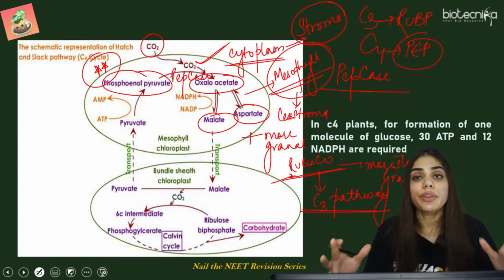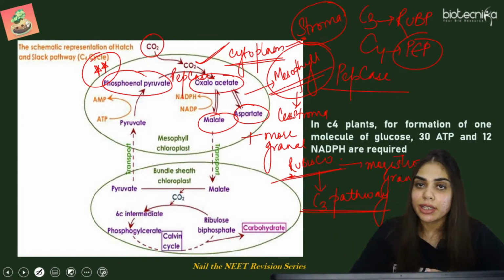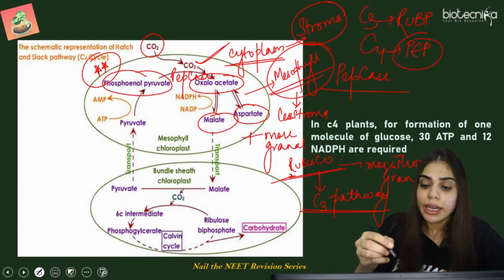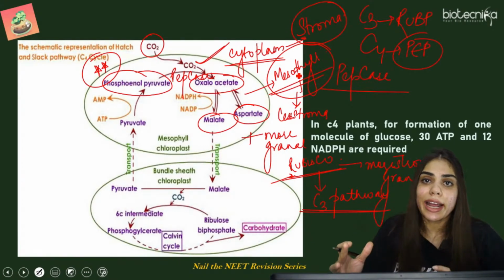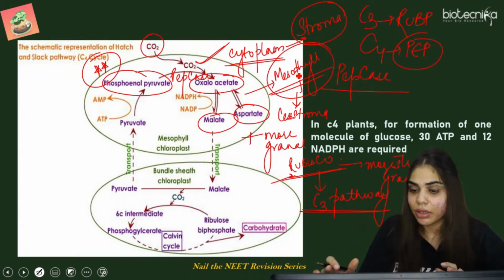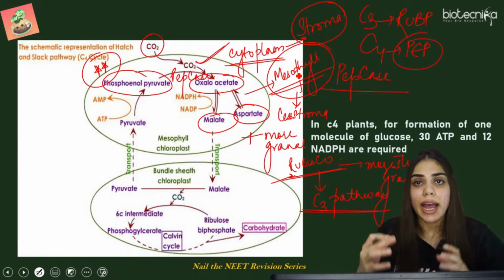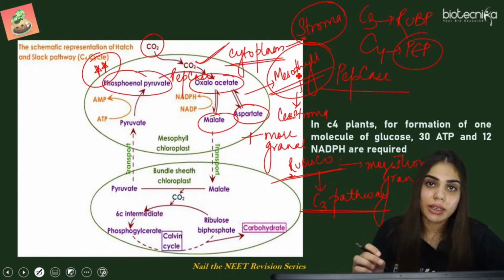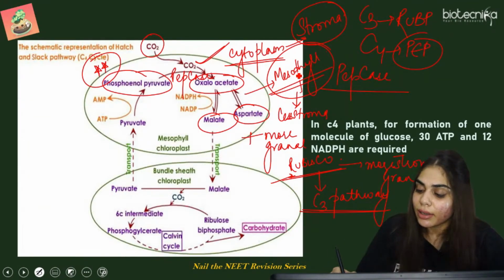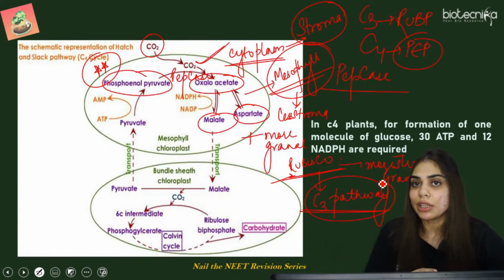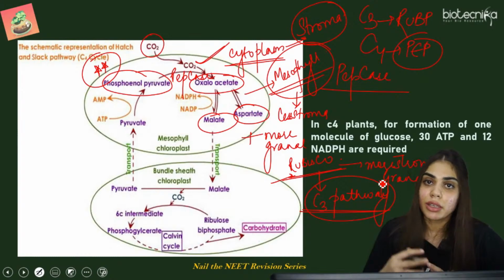तो समझ में आया? We have two types of chloroplast here, and these chloroplasts are known as dimorphic because in mesophyll cells more granule chloroplasts are present because rubisco is absent, so stroma is not present. Whereas in bundle sheath cell, it has rubisco enzyme, but rubisco is taking care of the C3 pathway, and that C3 pathway is running in stroma, so it has less grana. So these two types of chloroplasts are found in the C4 plants, that is taking care of this C4 pathway.